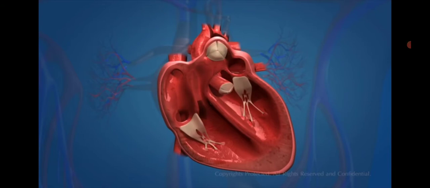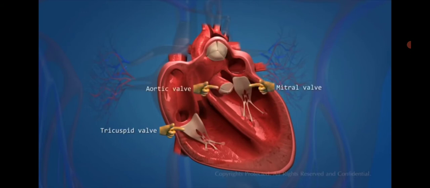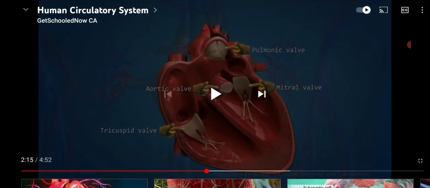These valves are tricuspid valve, mitral valve, aortic valve, pulmonic valve. Okay, students, see the valves. So, what is the main function of these valves? They avoid backward flow of blood.